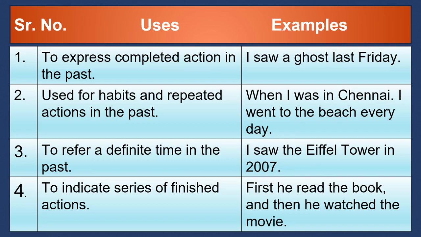The third use is to refer to a definite time in the past. For example, I saw the Eiffel Tower in 2007. The fourth use is to indicate a series of finished actions. For example, first he read the book and then he watched the movie.